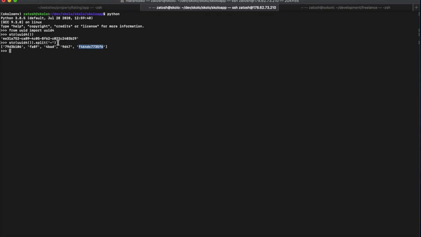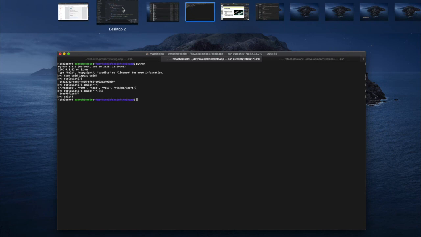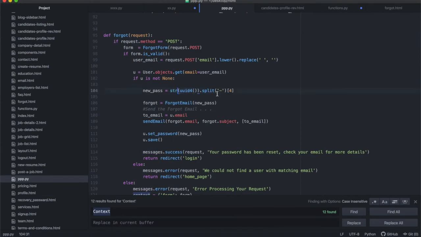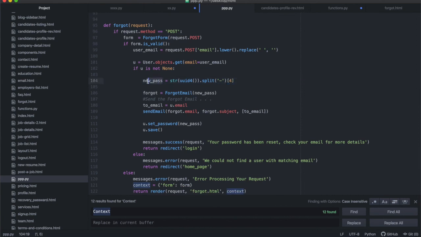If you do all of this, you copy, you paste that, and then you take the fourth one like that. It's always going to give you the fourth part of the UID, which is the longest unique string of characters and numbers, and this makes a pretty decent password, right? So that's what we're basically doing over here. I'm going to exit this. So this is the string of UID, split at the minus and take the fourth one, and we're going to assign this to a variable called new password.